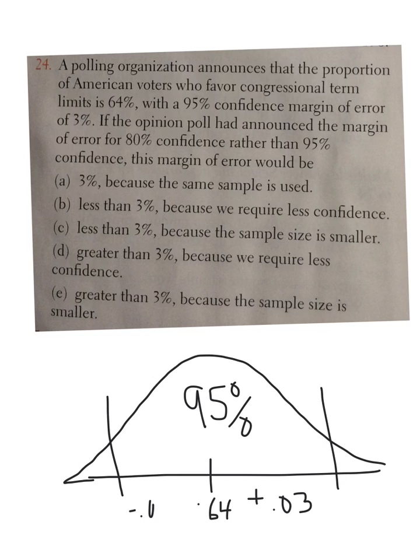Now, what if you changed it and said, well, let's just be 80% confident, meaning we have a bigger chance of making a mistake, but our interval will be much smaller, like this, because this would give us only 80% of our data, and we think it's in there. So it's a smaller margin of error, but a bigger chance of making a mistake. That would be letter B, less than 3%, but we have less confidence that we are correct. So that's the answer to that one.